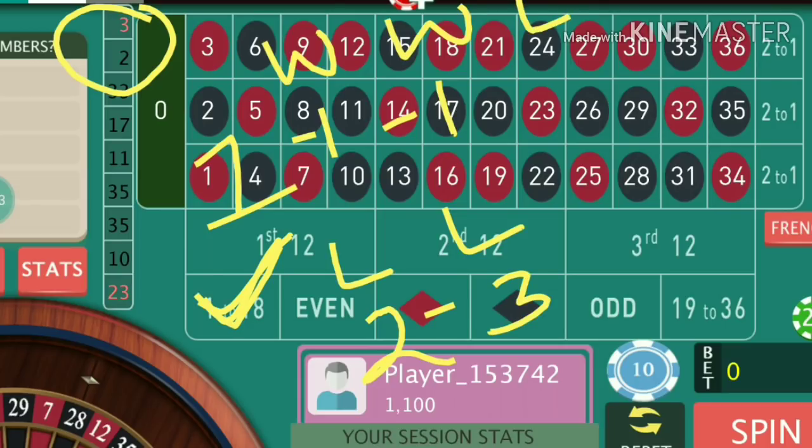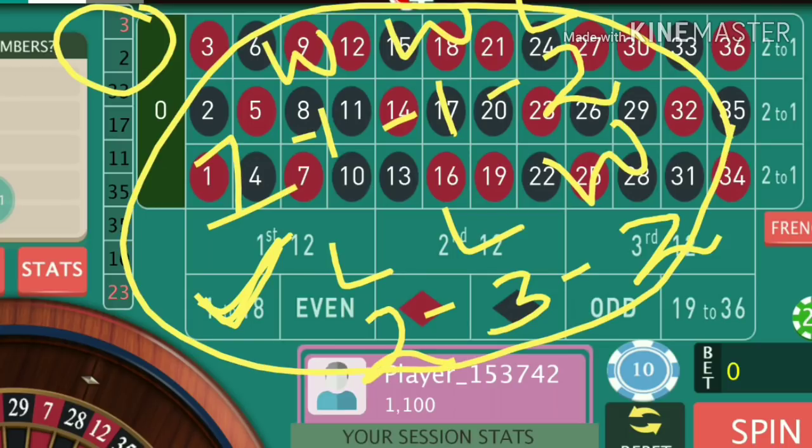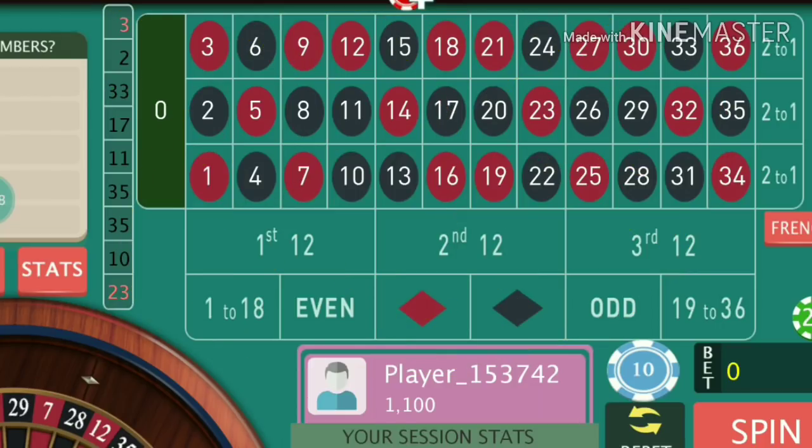Suppose we lose here, then we'll go with 2 units here, and we win here, then we'll reduce it to 2 units. This is the progression: one up when you lose, one down when you win. And always go with the trend, because following the trend, it will give you sometimes 8, 9 or 10 consecutive wins, which gives you a good return out of your investment on the roulette.